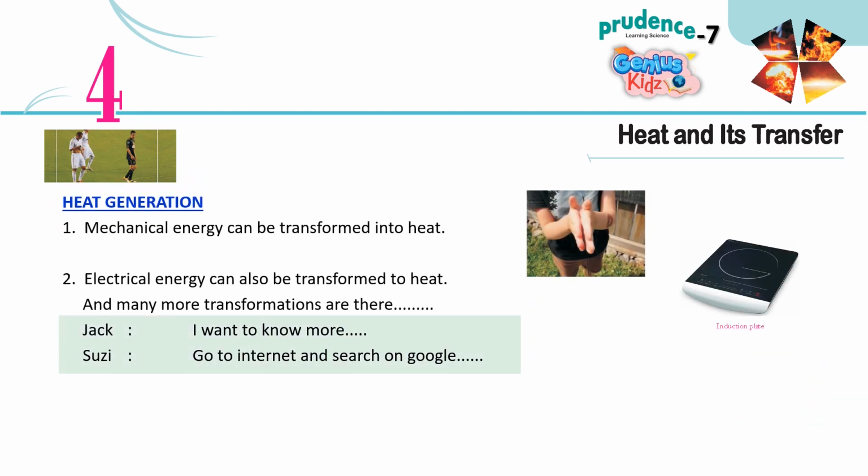Heat generation. 1. Mechanical energy can be transformed into heat. 2. Electrical energy can also be transformed to heat. And many more transformations are there.